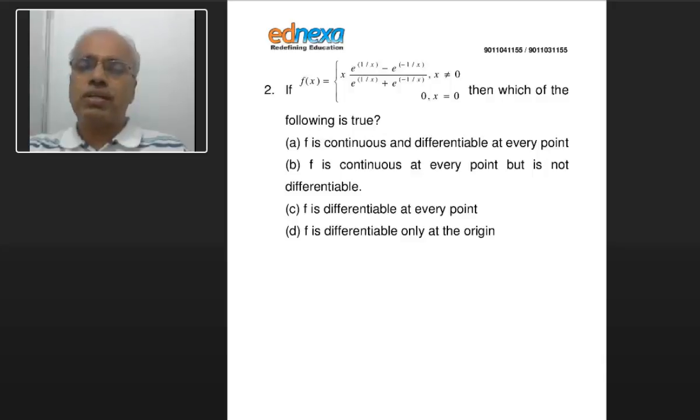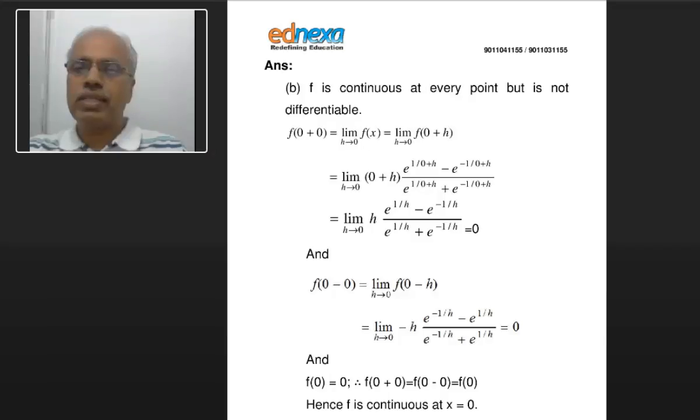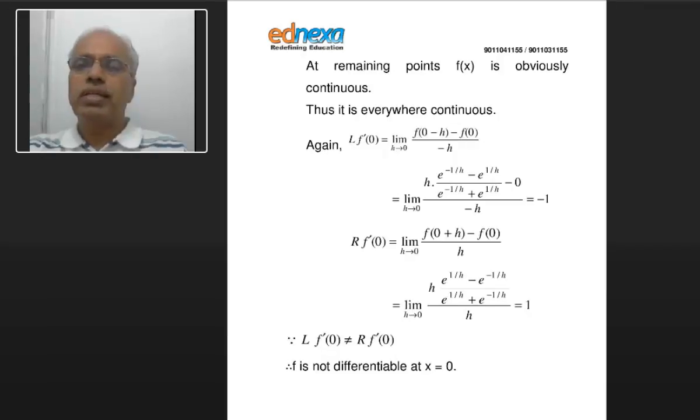Let me see if they have a calculation so that you can see very easily. Okay, they have shown you how to find the limit. They've shown the limit is 0 from one side and the limit is 0 from the other side, and therefore the two limits are equal and the function is continuous. And then let us see what we are doing for differentiability. Here, for differentiability, you have h and minus h from one side, and h and h from the other side, because you will take a positive value of h and a negative value of h.